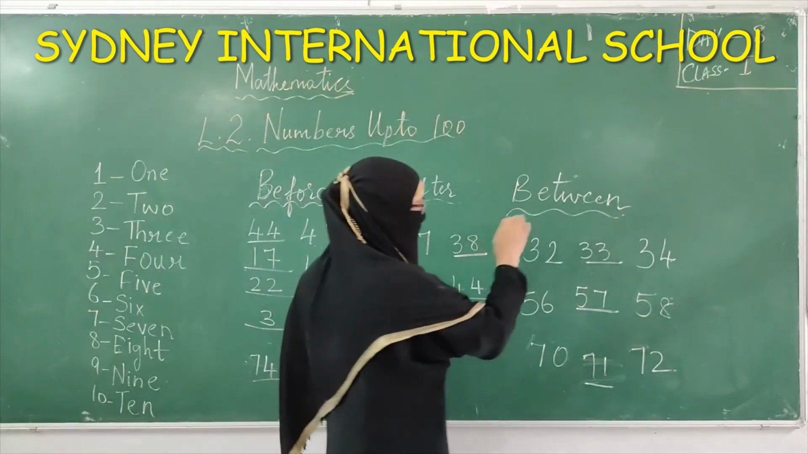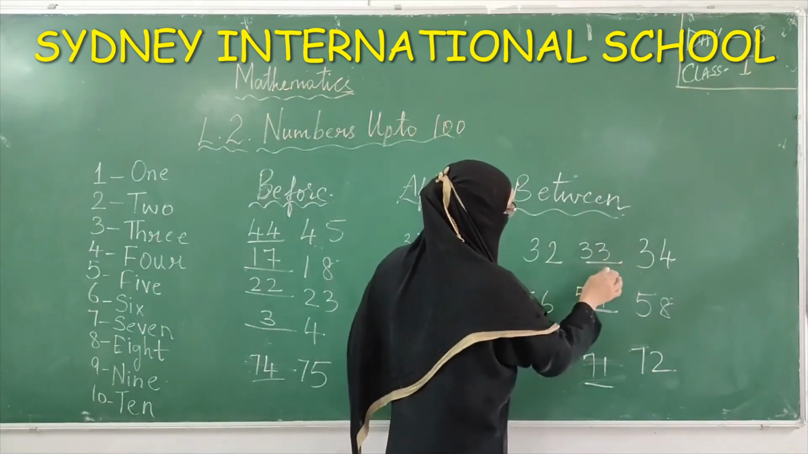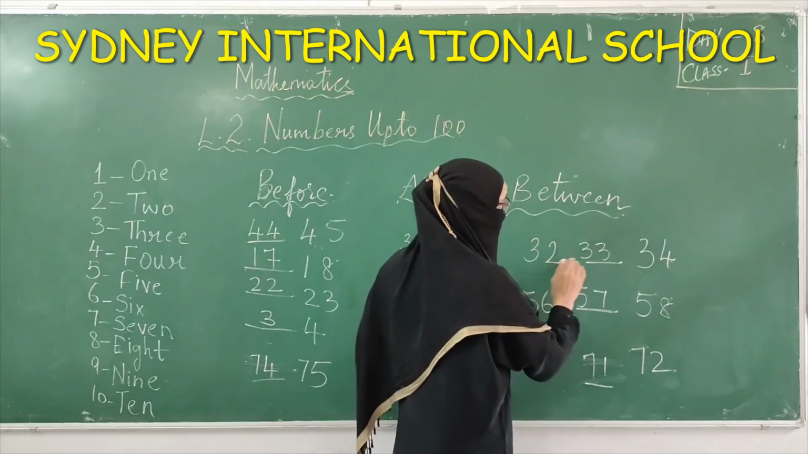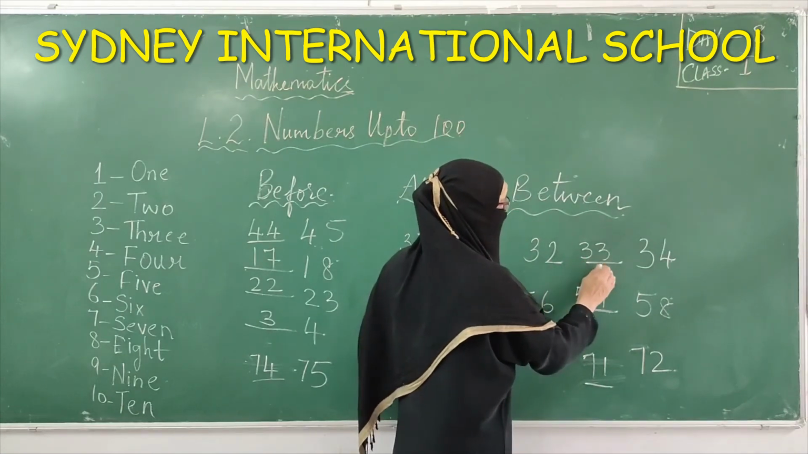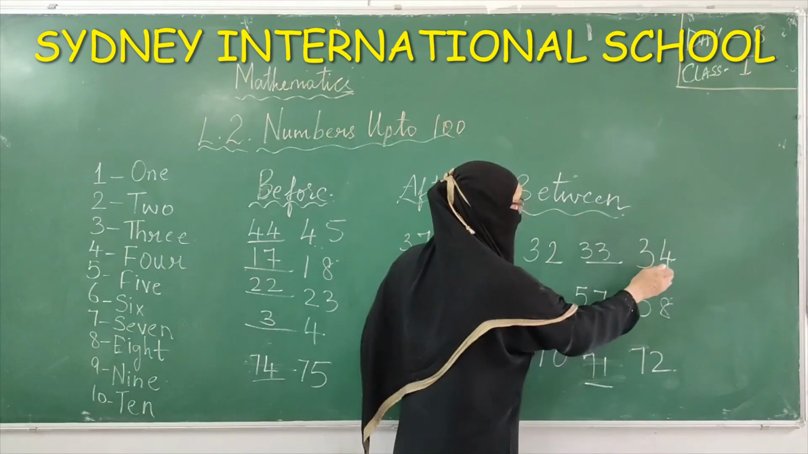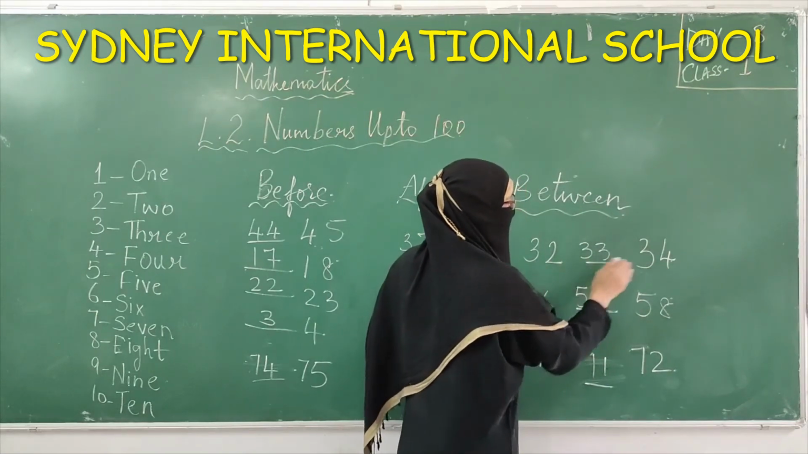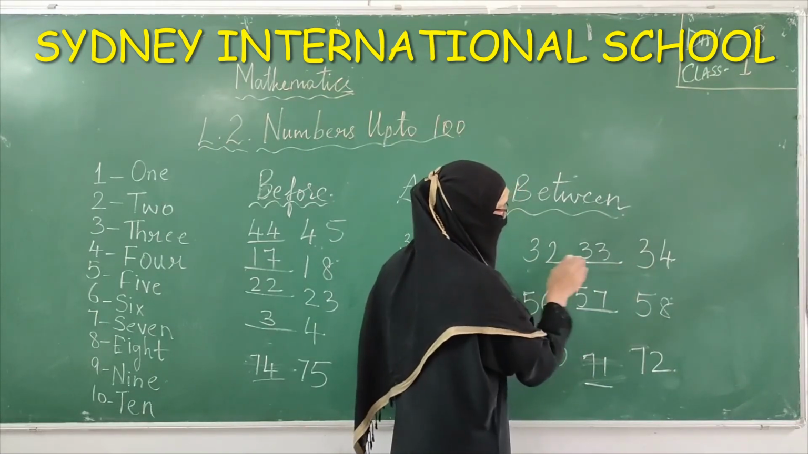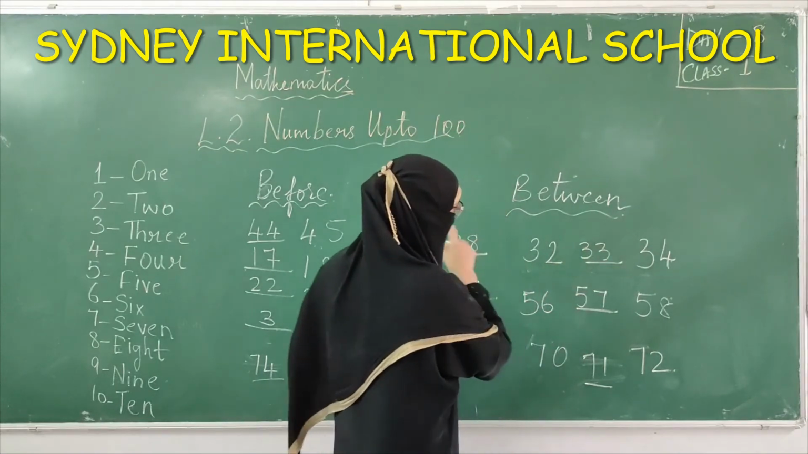When you are writing the between number, check the two numbers. 32. After 32 comes 33. Then check what is written here, 34. Then 32, 33, 34. It is in order. That means your answer is right.